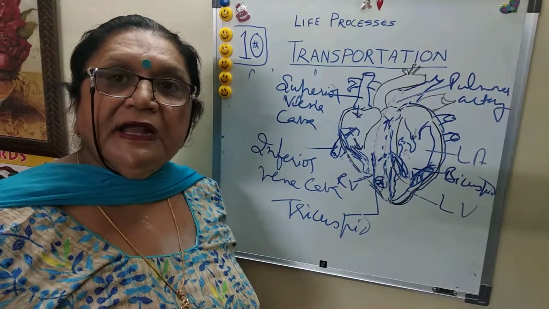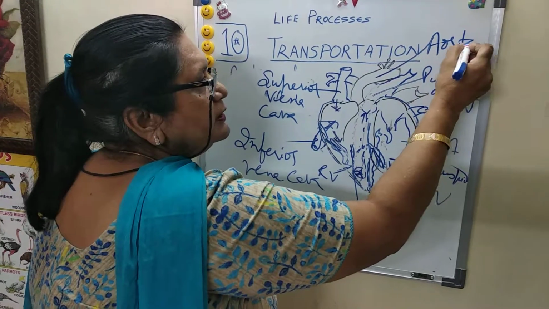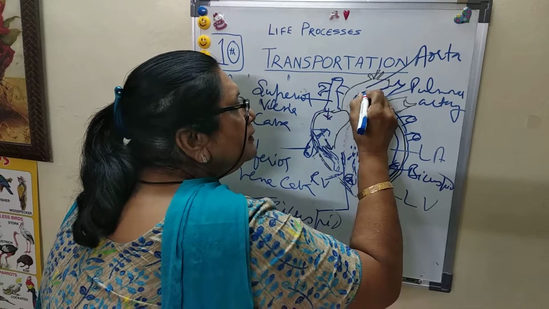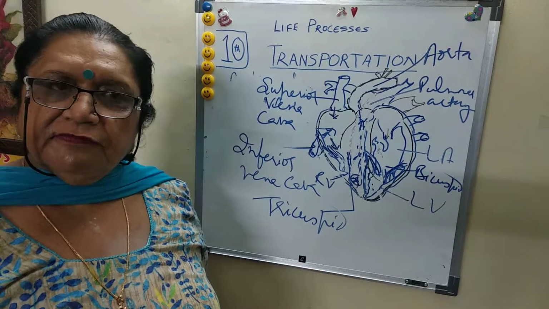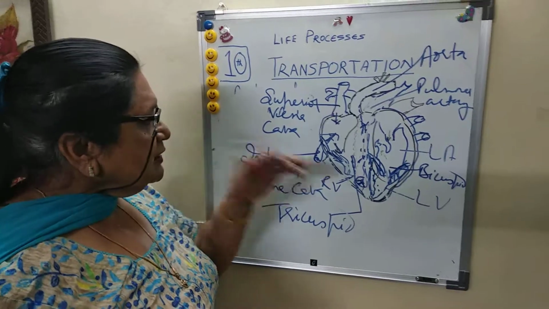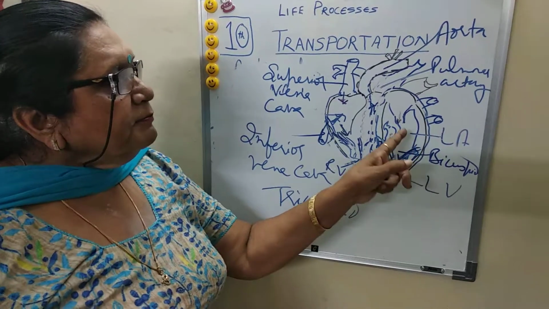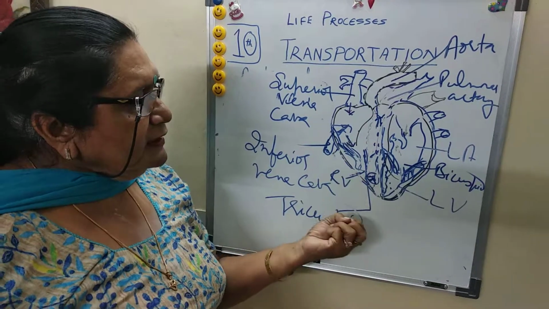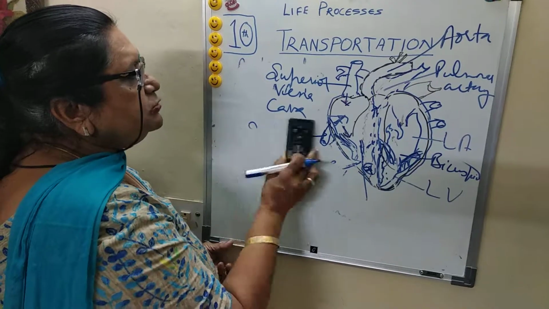Because it has to push the blood with force into the largest artery of your body, called the aorta. The aorta originates from the left ventricle and distributes pure blood to all parts of the body. So now your difference is clear: the pulmonary artery carries impure blood, the pulmonary vein carries pure blood. Then the contraction and relaxation of the heart is called the heartbeat.